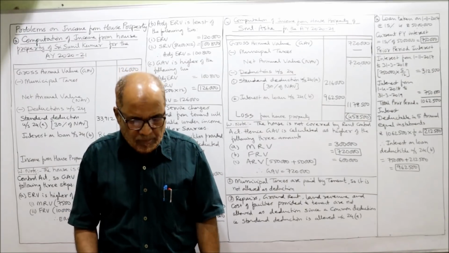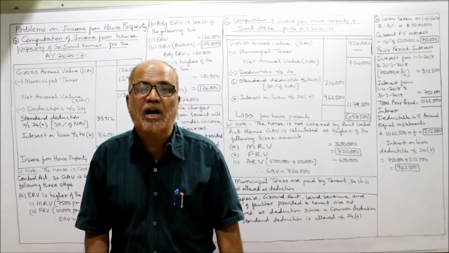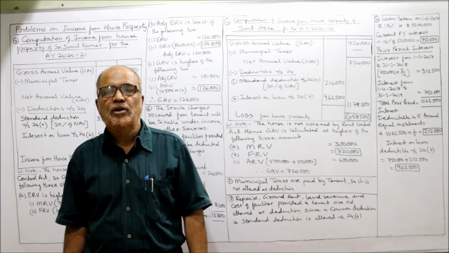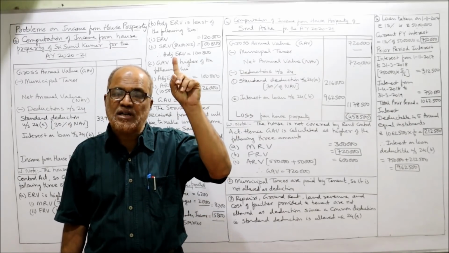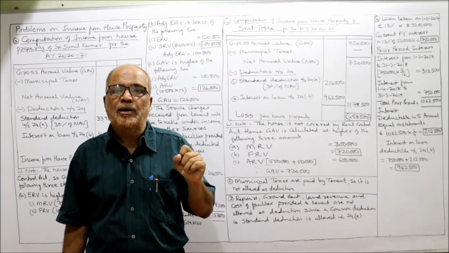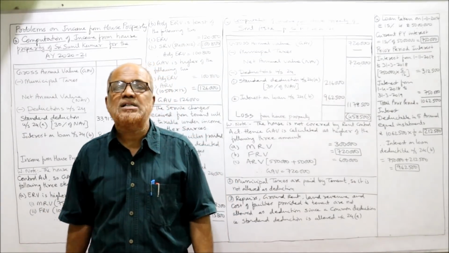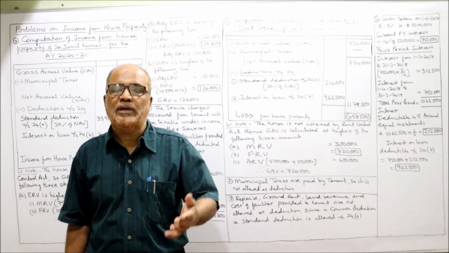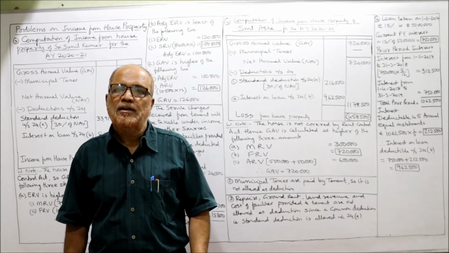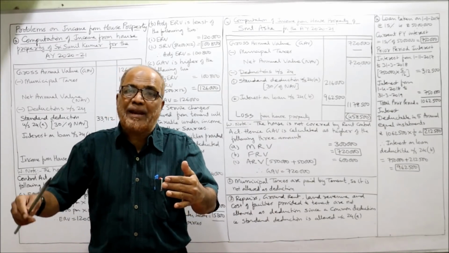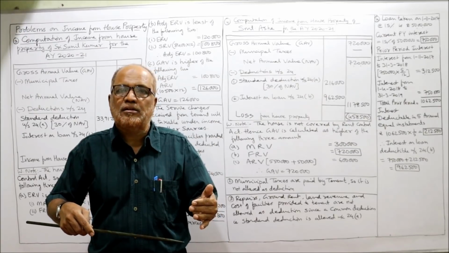Actually, construction was completed on 31st August 2019. Loan was taken on 1st November 2017, but the construction was completed on 31st August 2019, after 2 years. That means there is an interest payment prior to construction date.